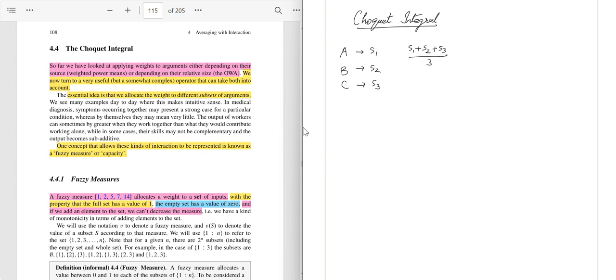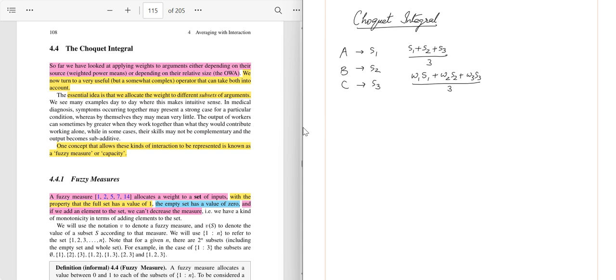Well, there can be a possibility that one of the team members might be more skilled than the other. And in that case, we need to assign weights which give that relative importance to the skill levels. That brings us to the concept of weighted arithmetic mean, which we discussed in today's session. And the formula modifies to W1 S1 plus W2 S2 plus W3 S3 upon 3.